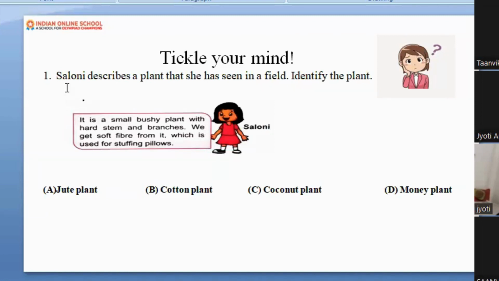Okay, Tanvika. Saloni describes a plant that she has seen in the field. Identify the plant. Now I am giving something about the plant. You have to identify which plant it is from the options. It is a small bushy plant with hard stem and branches. We get soft fiber from it, which is used for stuffing pillows. Can you tell me which one it is? Is that jute, cotton, coconut, or money plant?